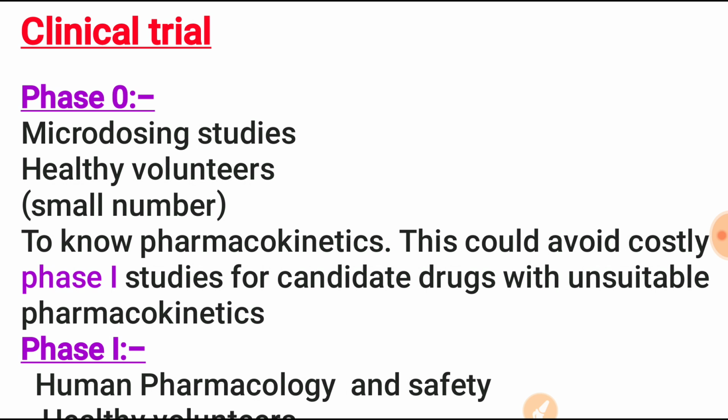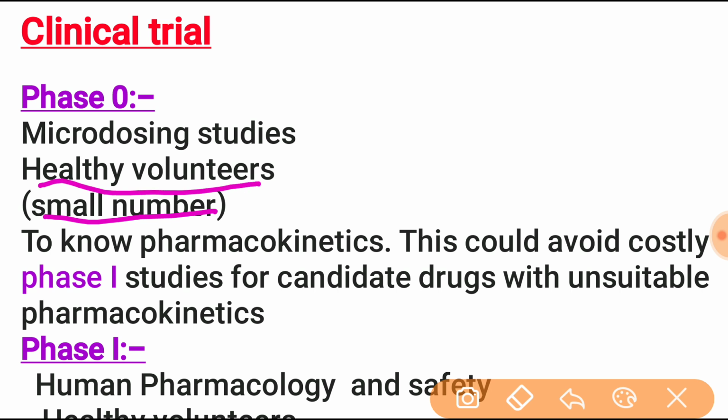It is also known as the microdosing study and is used in a small number of healthy volunteers to know pharmacokinetics, and this could avoid the costly phase 1 study for a candidate drug with unsuitable pharmacokinetics. In phase 0, remember, it is used for a small number of healthy volunteers.